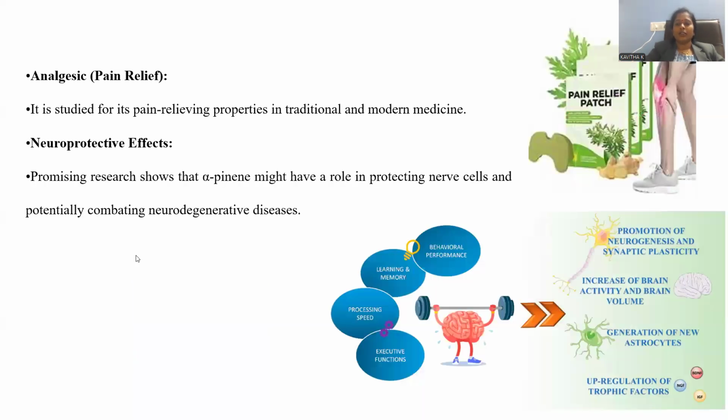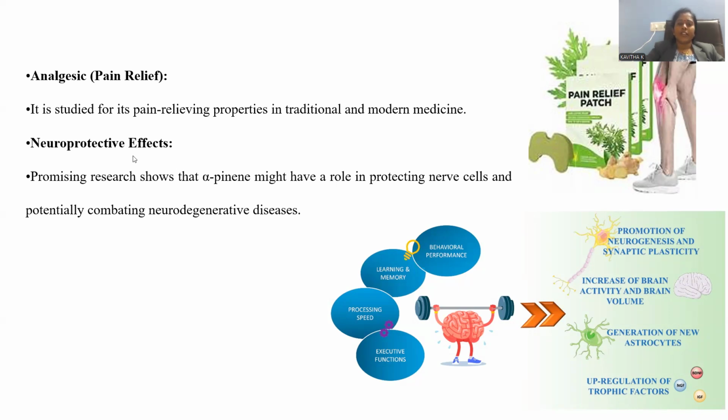Next is analgesic, a pain relieving agent. Wherever pain conditions are present, we can apply alpha pinene externally, or internal consumption is possible, so that pain relieving tendency is possible.